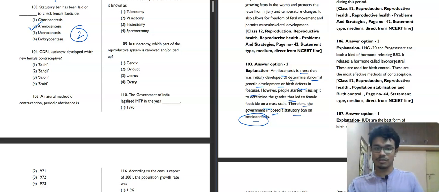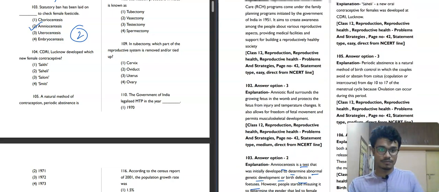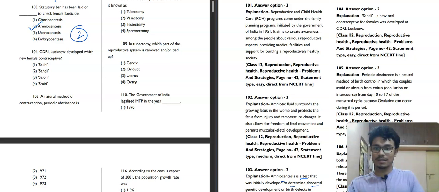Now we'll move to the next question, that is 104. It is saying that CDRI Lucknow developed which new female contraceptive? Sakhi, Shaheli, Saloni, or Smithi? It's kind of funny, the options. CDRI, Central Drug Research Institute, is in Lucknow. So it basically developed Shaheli. It is a non-steroidal preparation. So second option will be our correct answer for this question.